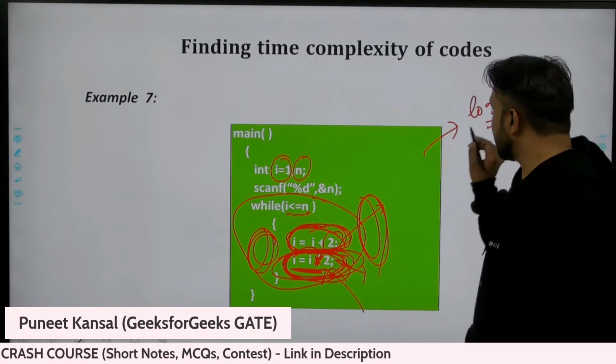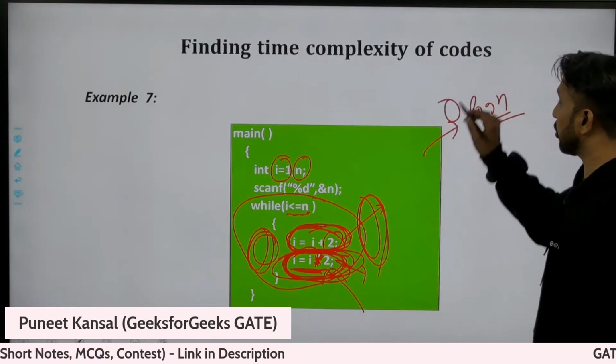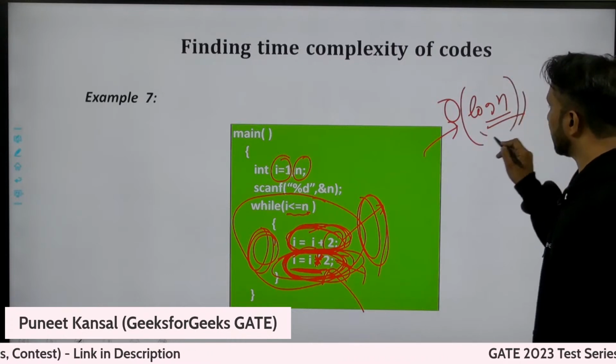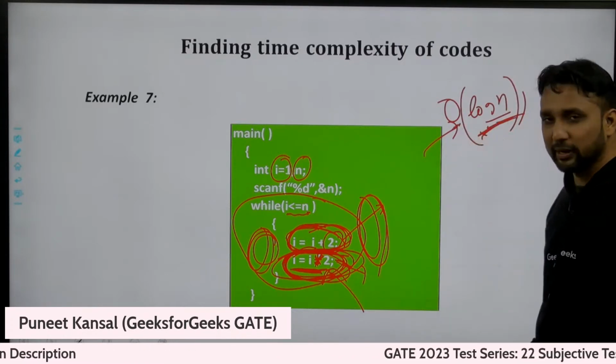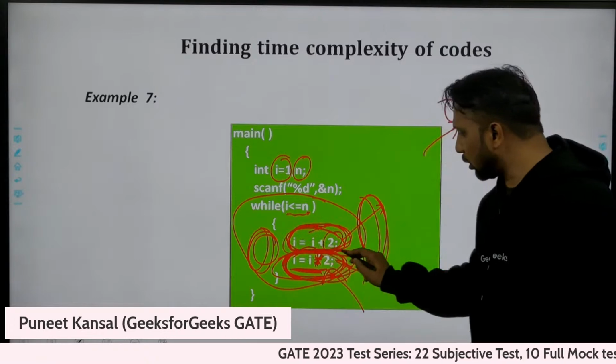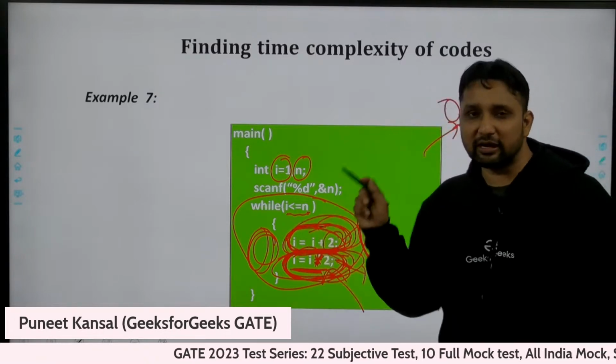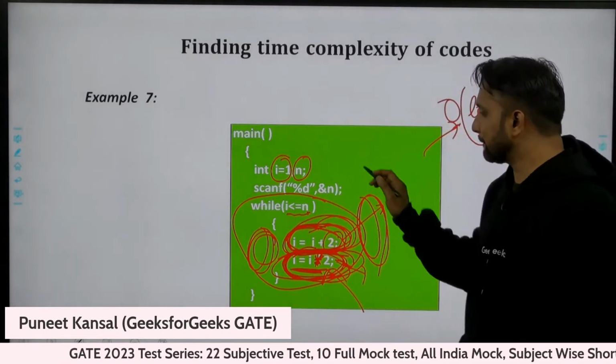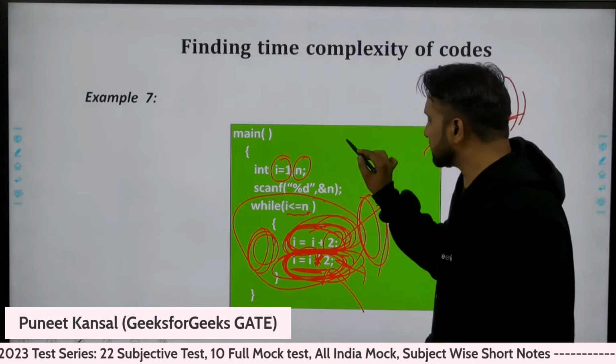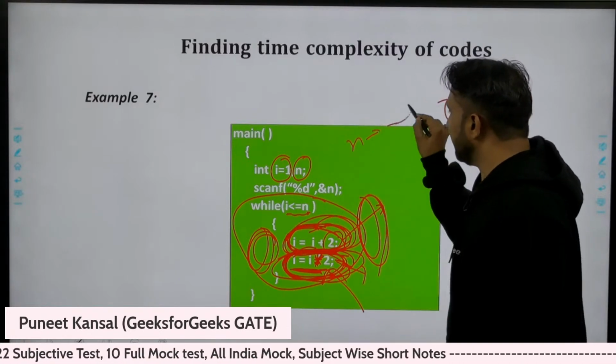So I can say asymptotically this will take log n time. Asymptotically I say approximately. This statement is making impact, no doubt, but very little, because we find the complexity for n tends to infinity.